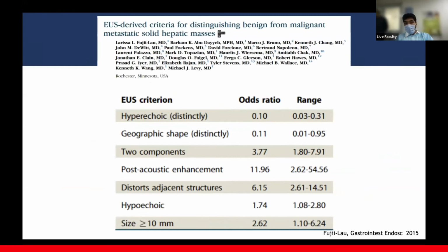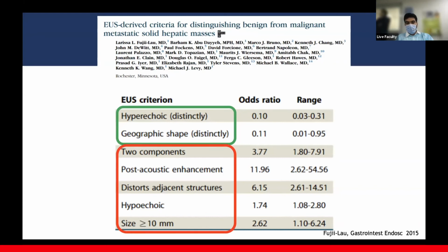I would still want to talk about EUS-derived criteria for malignant lesions of the liver. If the lesions are hyperechoic or geographic, they do not seem to be malignant. The chances of them being malignant are much lower. On the other hand, if there seem to be more than one components to the tumor, if there is a post-acoustic enhancement, if there's a distortion of adjacent structures, if the rims are hypoechoic, and if the size is more than 10 millimeters, there's a high chance that the lesion might be malignant and deserve sampling.